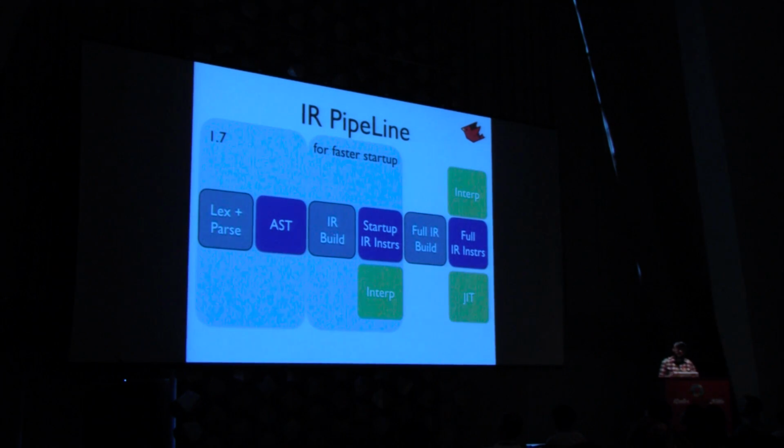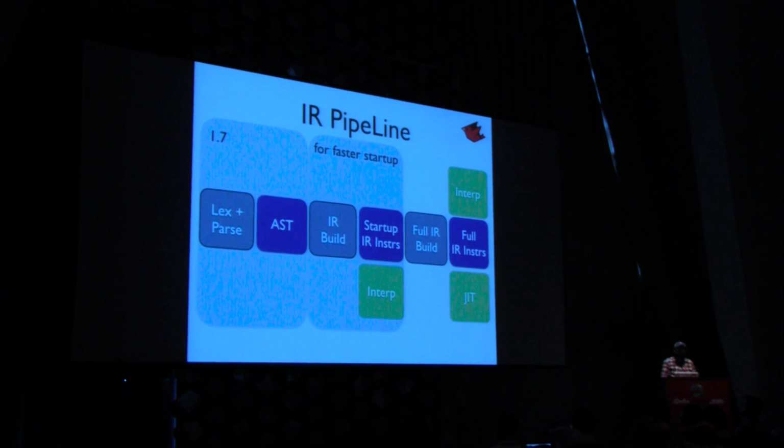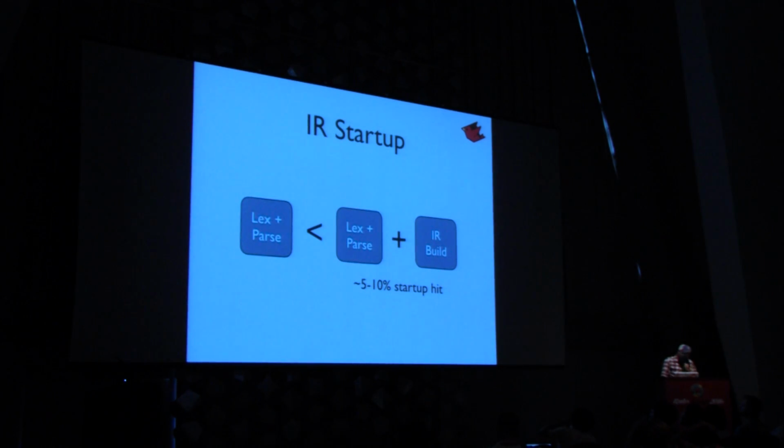So right after we make our instructions, we made a special interpreter that knows how to walk those instructions without doing any other analysis. However, you'll notice that we're actually doing more work than we were before, and this turns out to be about a 5 to 10% penalty. We knew about this years in advance, so we decided we'd try to fix this another way.